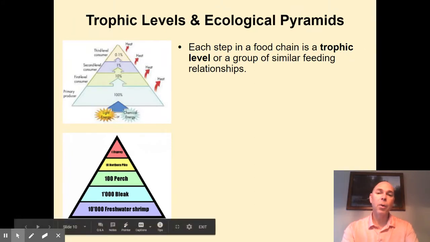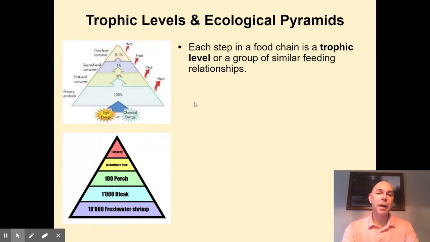They would all be considered part of one trophic level, and that, of course, would be the base of a pyramid as we begin to diagram these different feeding relationships. Then another level might be all of the herbivores in a given ecosystem. They would all be part of a trophic level, the primary consumers feeding on those primary producers. Then we might go up to some omnivores, which could make another trophic level, and eventually at the top of any food web or food chain are the predatory animals that make up the third or sometimes fourth level.